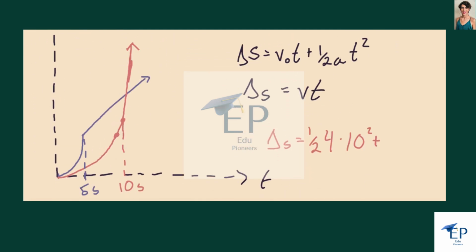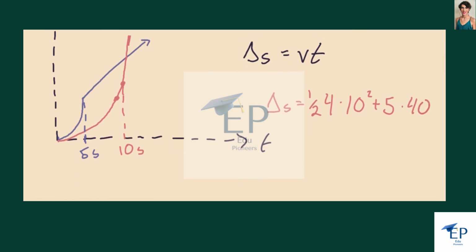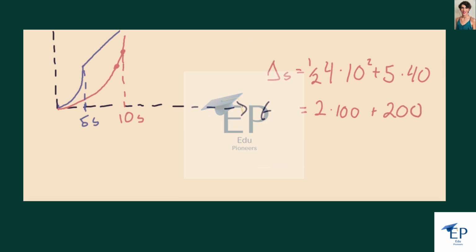So 15 minus 10 is 5, so plus 5 times 40. So delta S for car A is 1/2 times 4, so that's 2 times 100, plus 5 times 40 is 200. So this is 2 times 100 plus 200, which is just 400 meters at t equals 15.